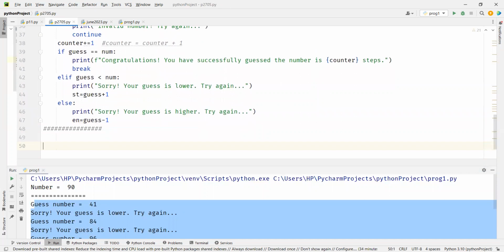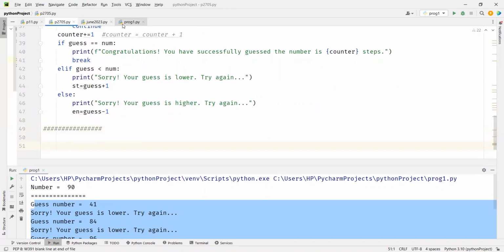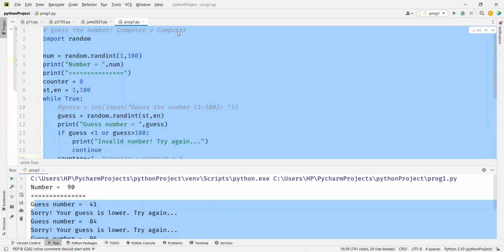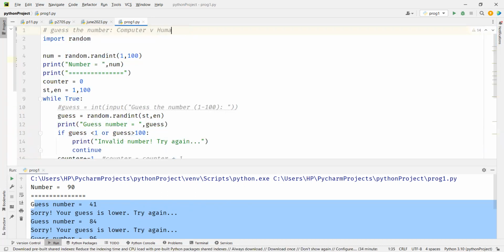Now, one last step, one last change to this program. What we'll do here, we will say computer versus human. But this time, we'll use automation.